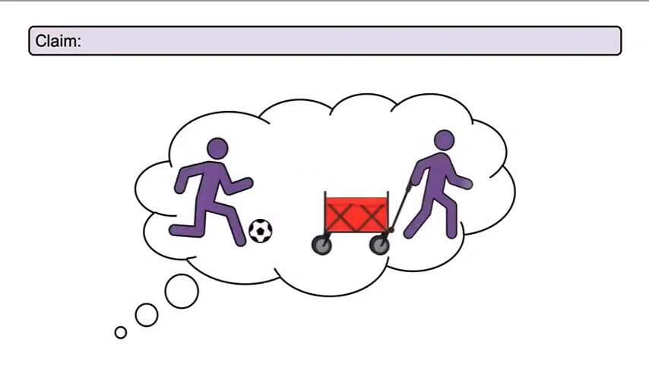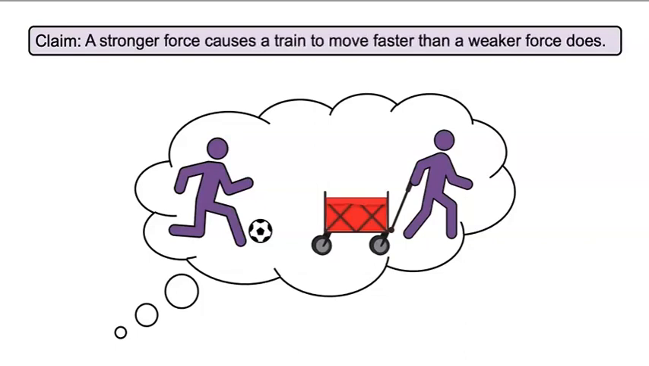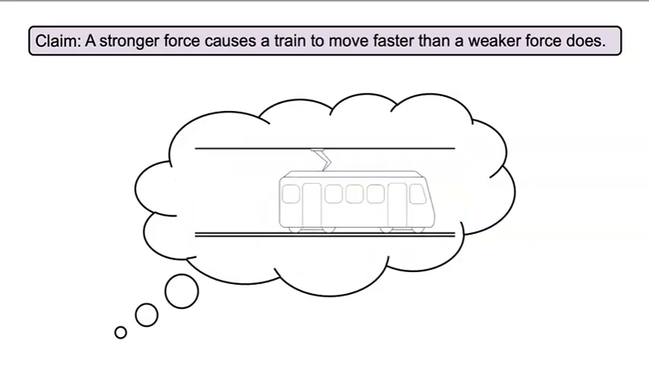With our soccer ball and wagon examples, a stronger force caused the objects to move faster. Do you think the same thing happens with a train? Maybe. I think our claim can be a stronger force causes a train to move faster than a weaker force does. How could we test our claim? I know, we could measure how fast a train model moves with a hard push and then with a gentle push. Then we could compare the results.